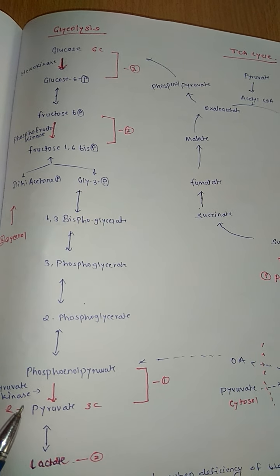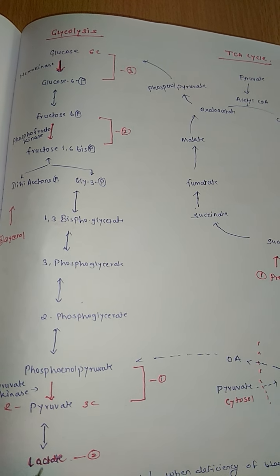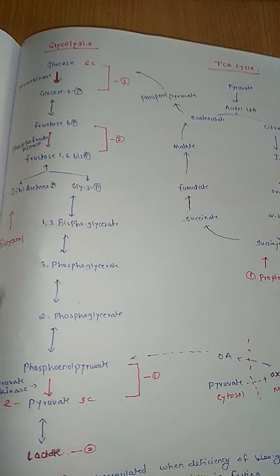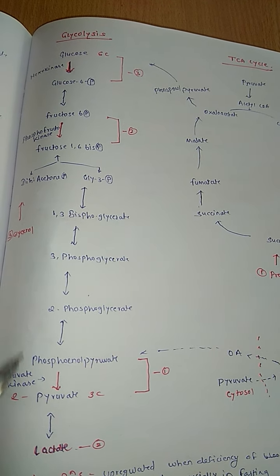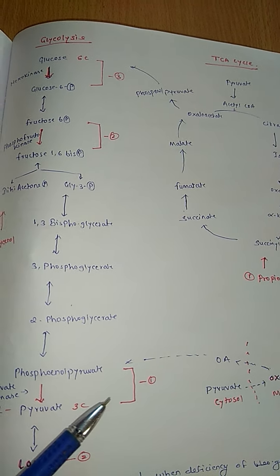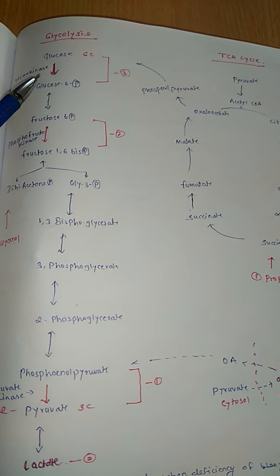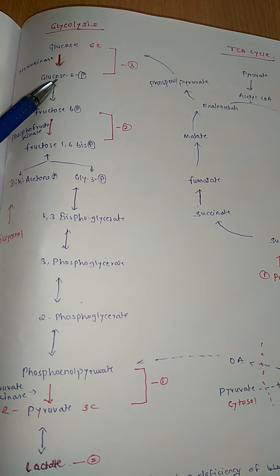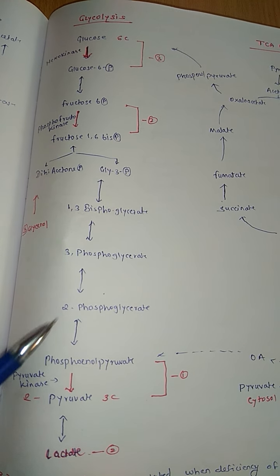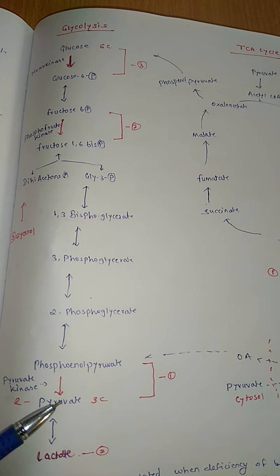This is under aerobic condition. Under anaerobic condition, it gets converted into lactate. Glycolysis has a total of 10 steps of reactions. Out of 10, 3 reactions are irreversible. First, glucose to glucose 6 phosphate; second, fructose 6 phosphate to fructose 1,6 bisphosphate; and third, phosphoenolpyruvate to pyruvate.